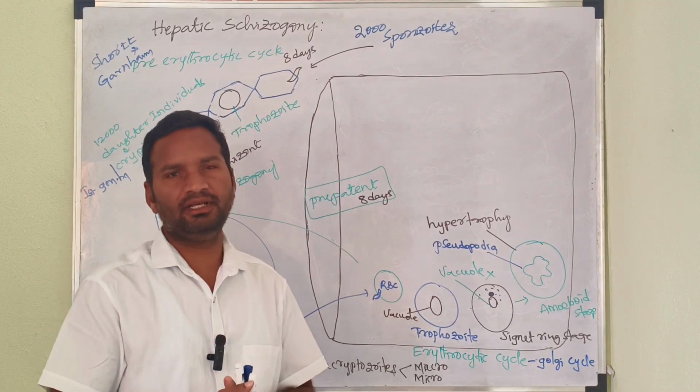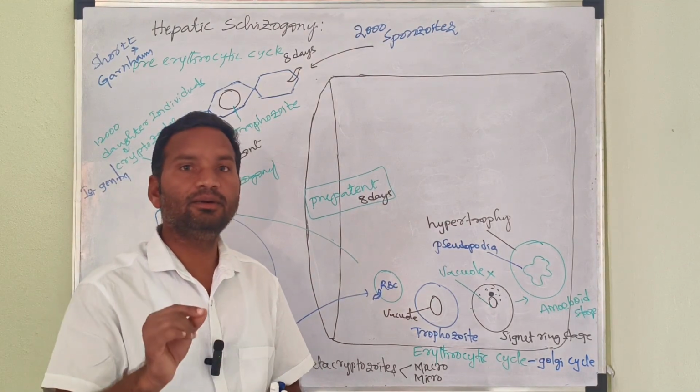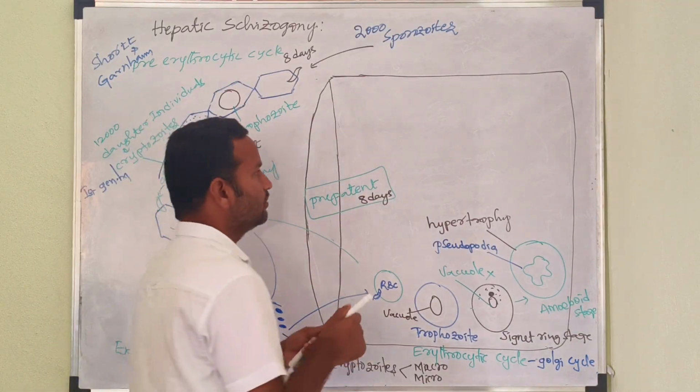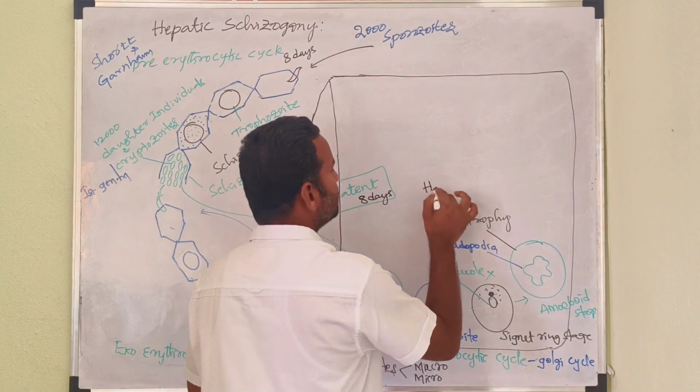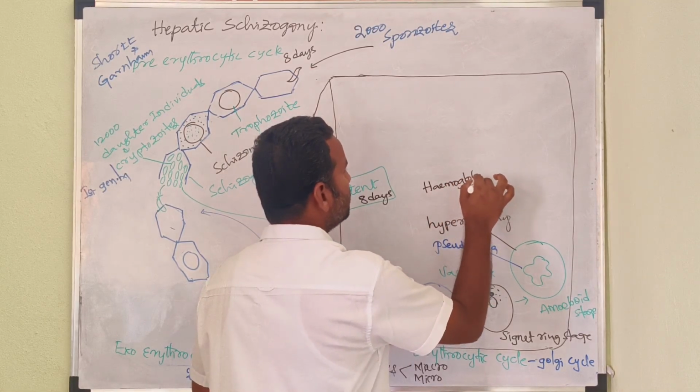The next one. In this stage only, the parasite digests the globin, the protein part of the hemoglobin. You know very well that hemoglobin is present in the RBC cells.